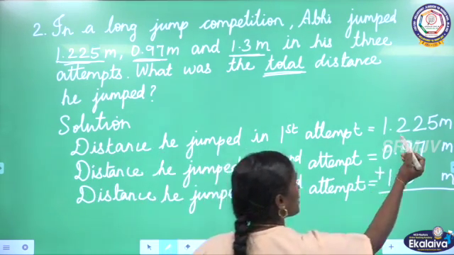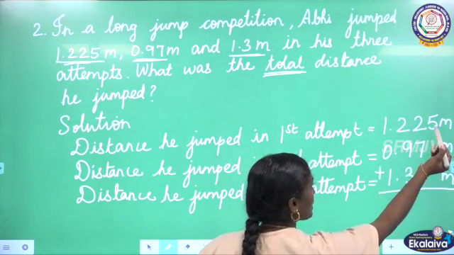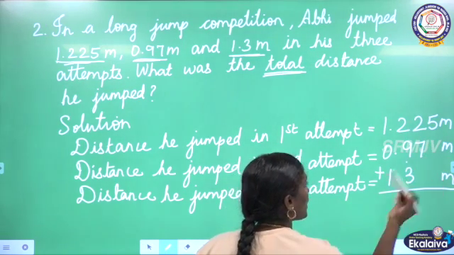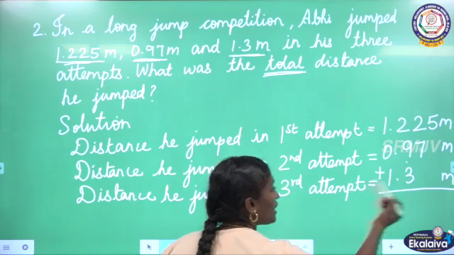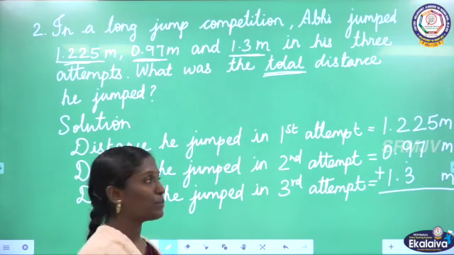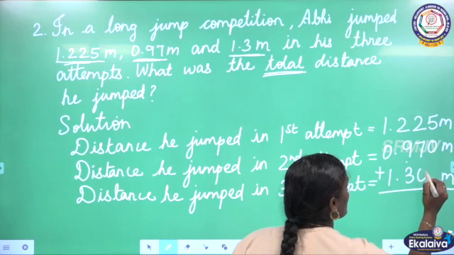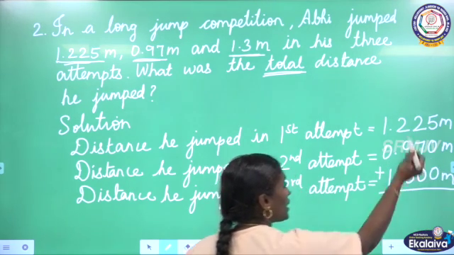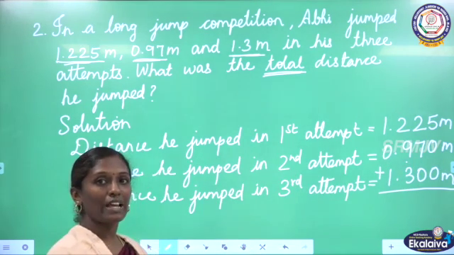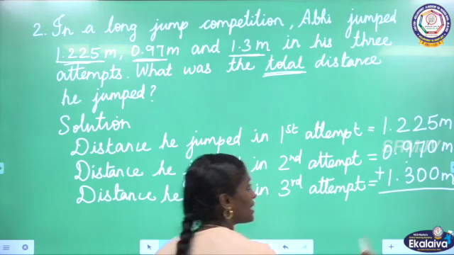See the decimal numbers. In the first decimal number we are having 3 decimal places. In the second one 2 decimal places. In the third one only 1 decimal place is there. To make the decimals like decimals, I am adding zeros here. Now all the 3 decimal numbers are like decimals. Now we can add the numbers.